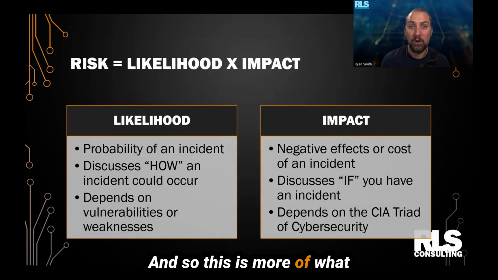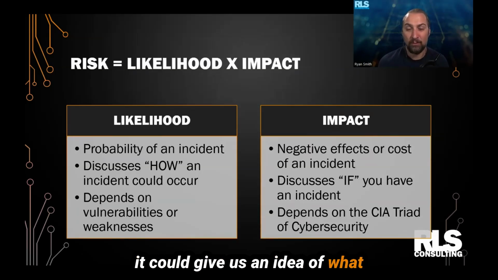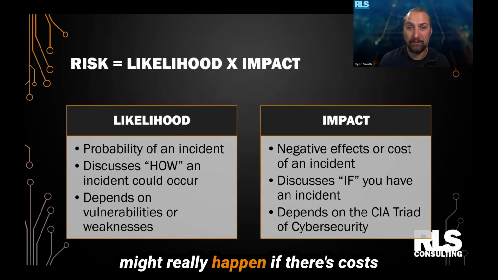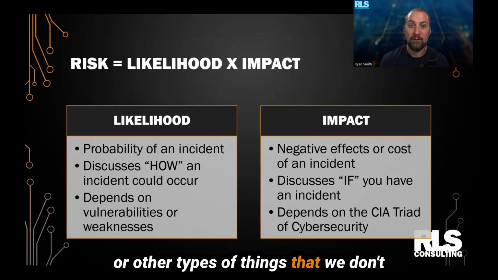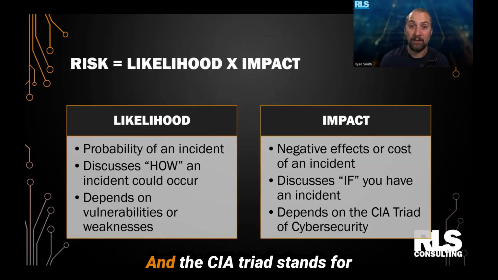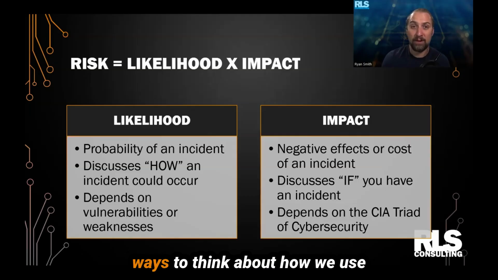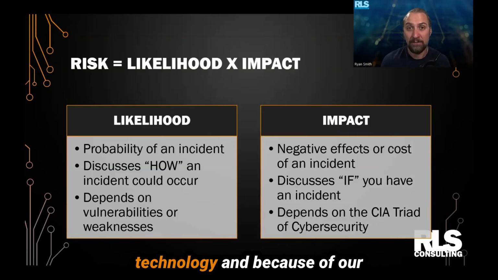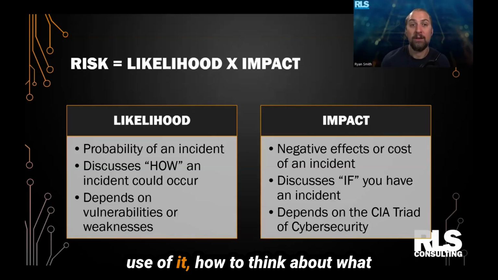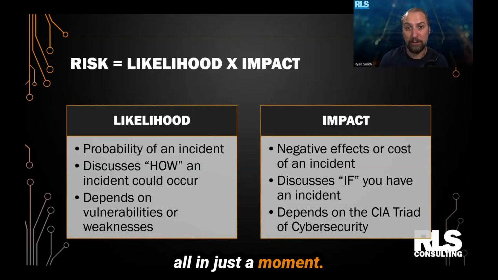And so this is more of what happens if we have an attack, and it could give us an idea of what might really happen if there's costs or other types of things that we don't want to happen. And that's where that CIA triad of cybersecurity comes in. The CIA triad stands for confidentiality, integrity, and availability. So it gives us some really simple ways to think about how we use technology, and because of our use of it, how to think about what might happen if things go wrong. So we'll break into that all in just a moment.